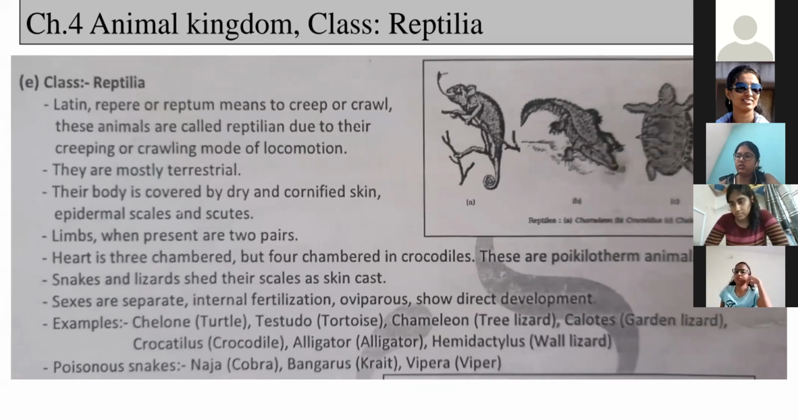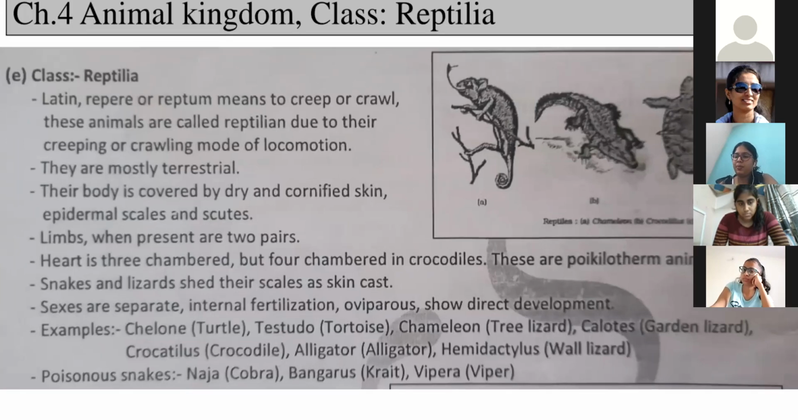Next, two pairs of limbs are there. They have two pairs of limbs, forelimb and hind limb, right? So they have two pairs of limbs.